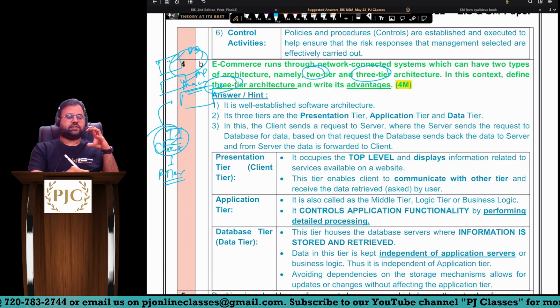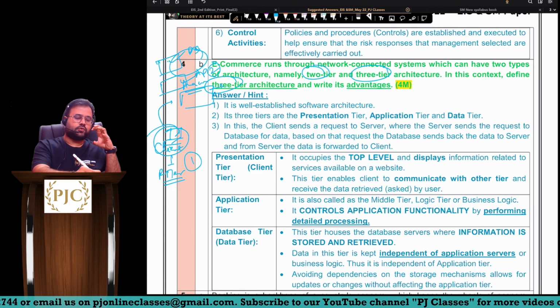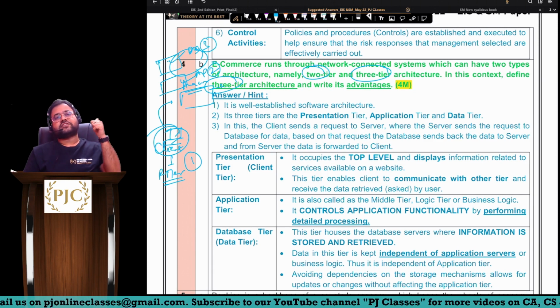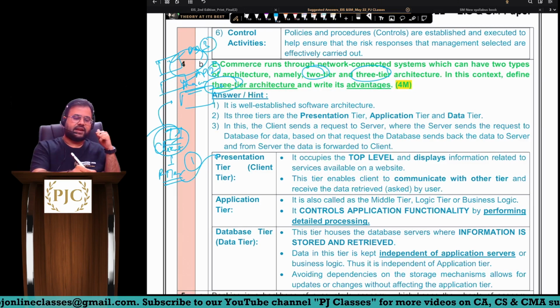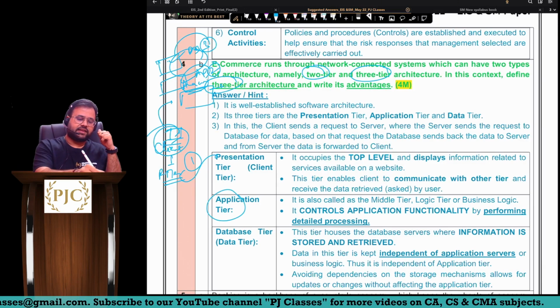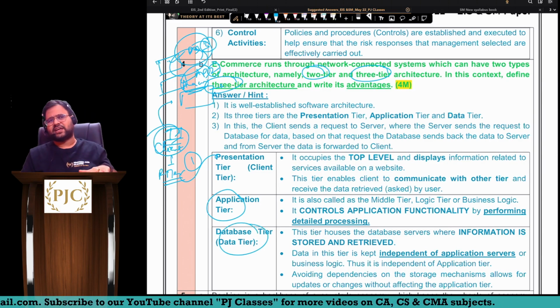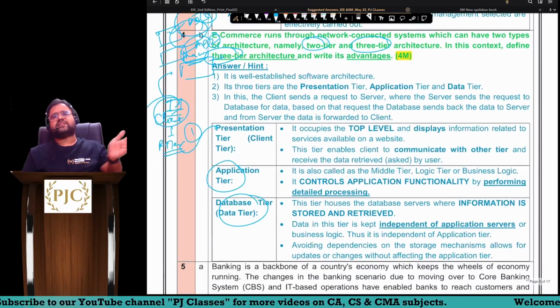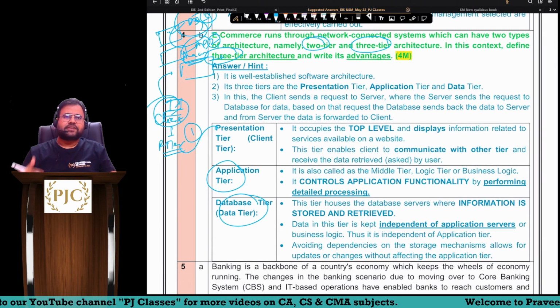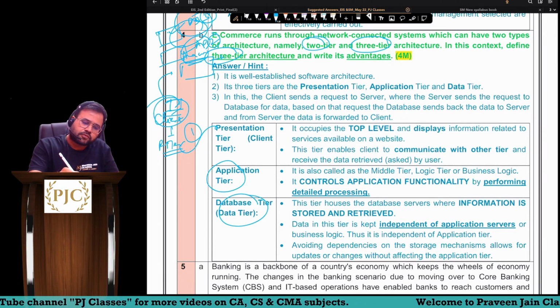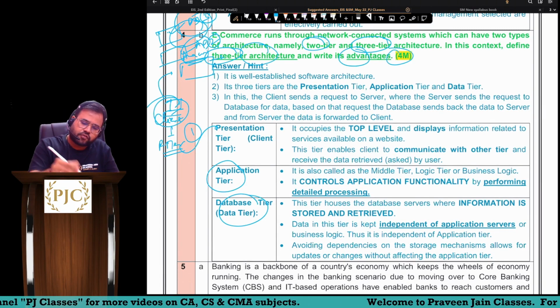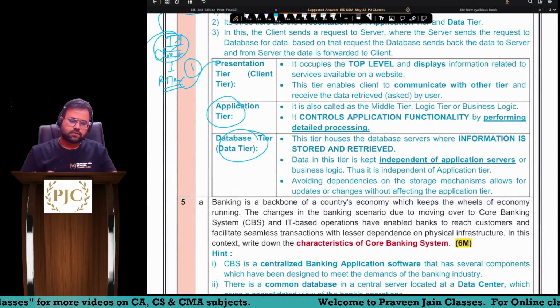So the first layer is the presentation tier, the second is the application tier, and the third is the database tier, or data tier. You have to write some points on these three tiers and their advantages for scoring the 4 marks, right guys?